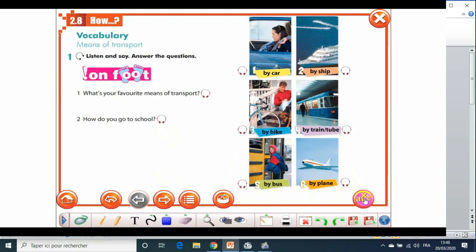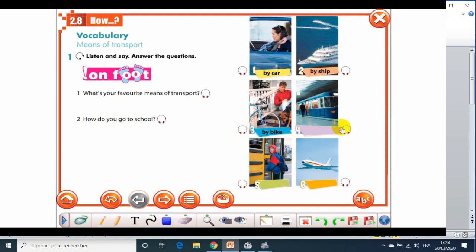Now let's repeat these means of transport together. By plane, by ship, by car, on foot, by bike. What is it? By car. Number 2, what is this? By ship. Number 3, you see here, this wheel. By bike.